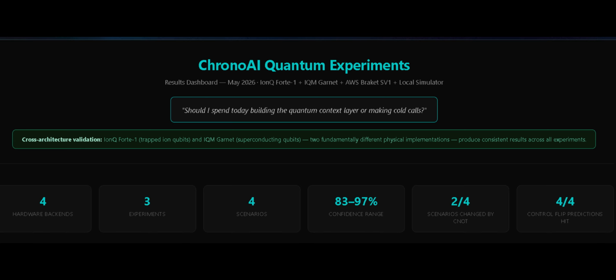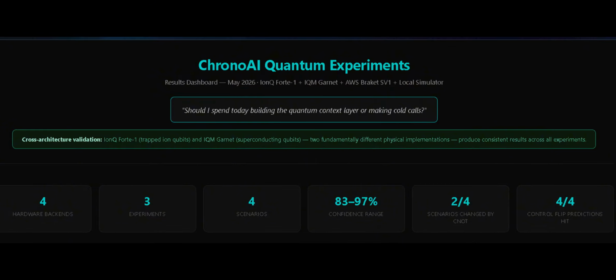IonQ Forte 1 uses trapped ion qubits. IQM Garnet uses superconducting qubits. Those are 2 fundamentally different physical approaches to building a quantum computer, and both of them produce the same results across every experiment. The stats across the bottom tell the story fast.